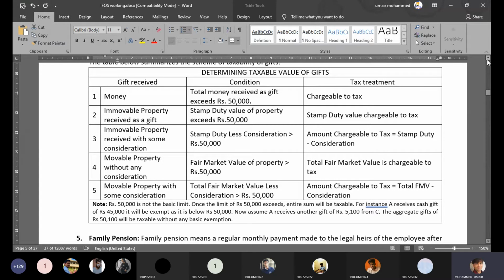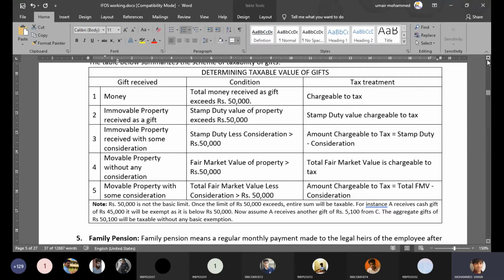So let's say the value of this factory is 10 lakh. But in order to solve the dispute, because unless I solve the dispute at the factory, I will not be able to transfer that factory to my name, right? That's the reason I have spent 2 lakh rupees to solve that dispute. But the value of the factory is 10 lakhs. So the value of the factory minus the amount of consideration I have paid to solve the dispute. So 8 lakh rupees in this example will be the taxable value of the gift.